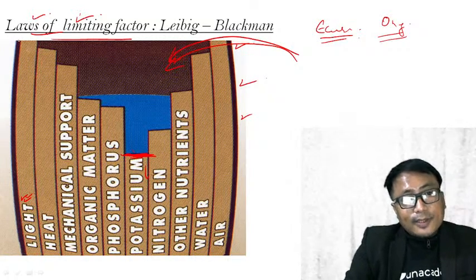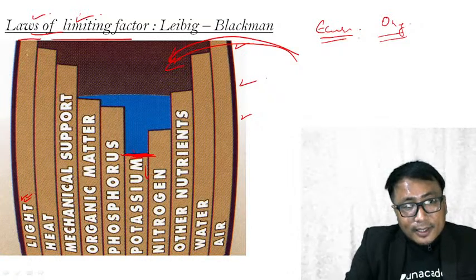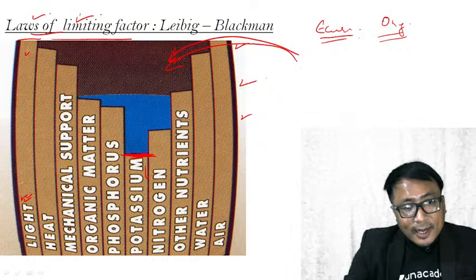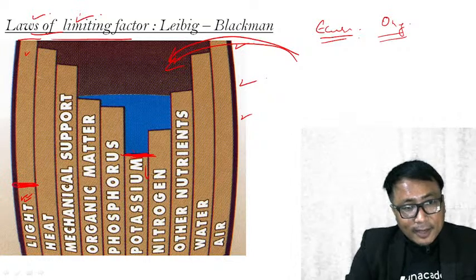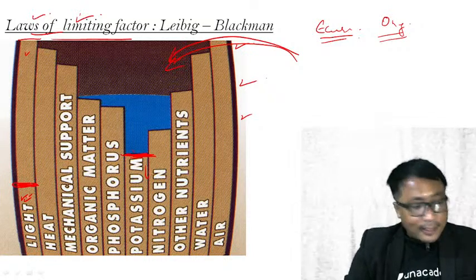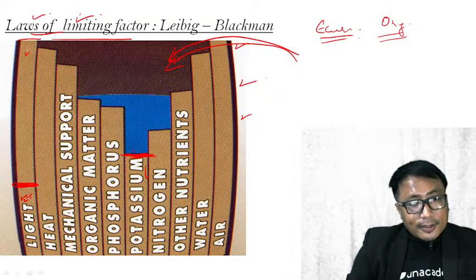Here, light is quite sufficient. Now, say for example, if this particular section of the barrel I remove and cut it here, kindly follow the pointer, if I cut this barrel here, now you tell me, till what level can a barrel hold a liquid?